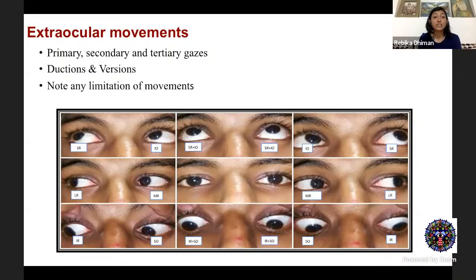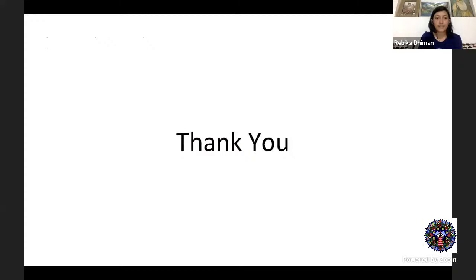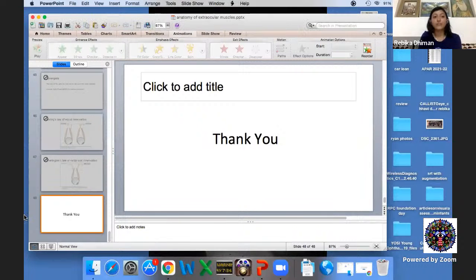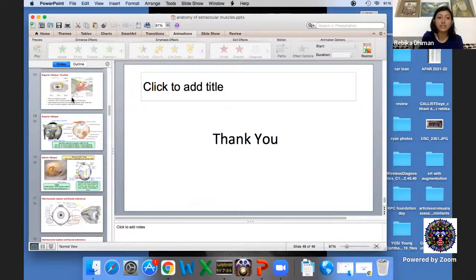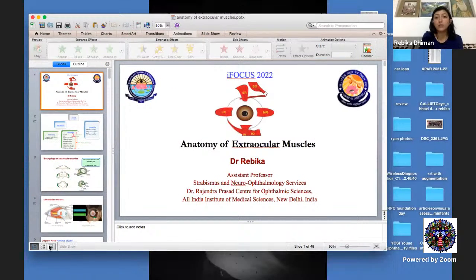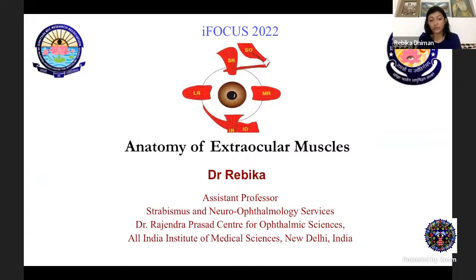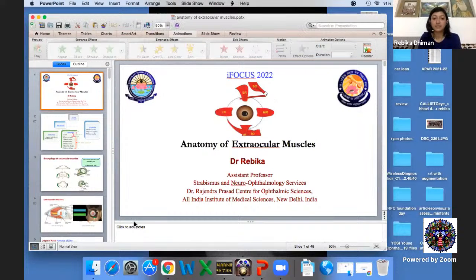And also do test for ductions, which is your uniocular eye movements, as well as versions, which is the binocular eye movements. So this is your primary, secondary, and tertiary gazes. So thank you. I guess I've tried to cover everything possible related to the anatomy in the slide, along with the clinical importance of the anatomy of the extraocular muscles.